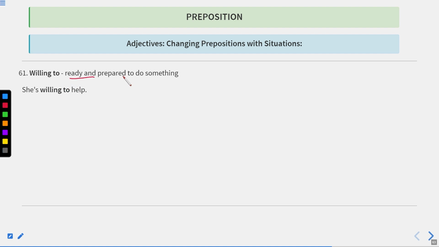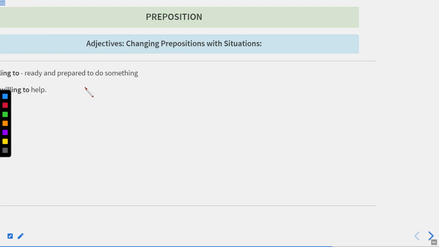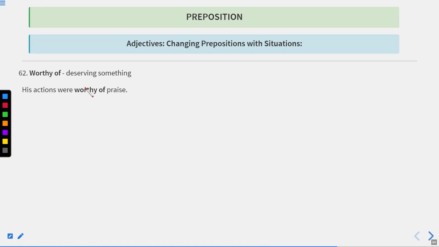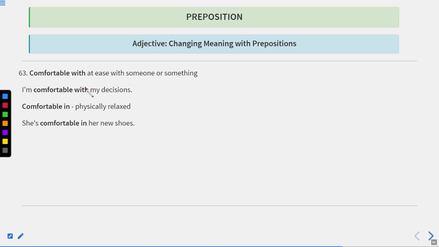Now let us move to the next one. Willing to means ready and prepared to do something. She is willing to help. So this willing is an adjective over here, and to help is the infinitive. Now let us move to the next one. Worthy of, deserving something. His actions are worthy of praise. So here we can write worthy of. Worthy of means something that is of value.